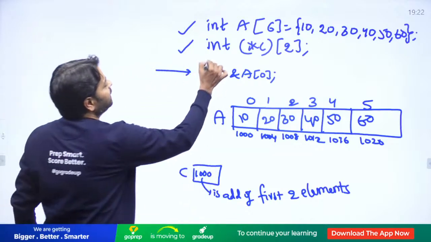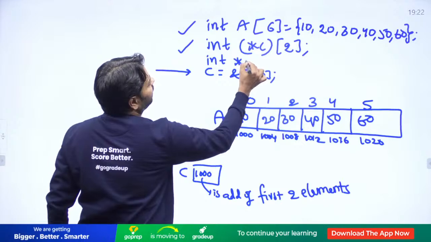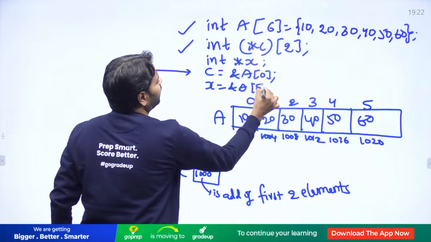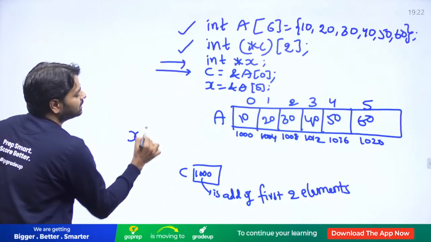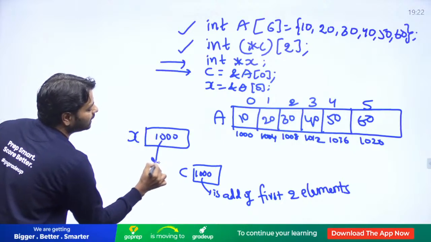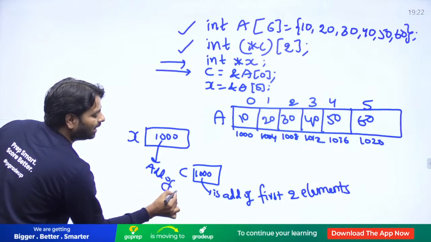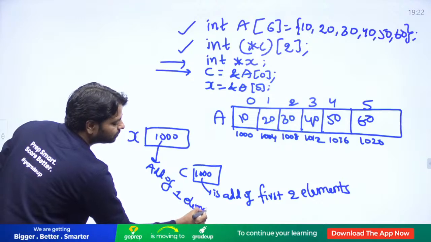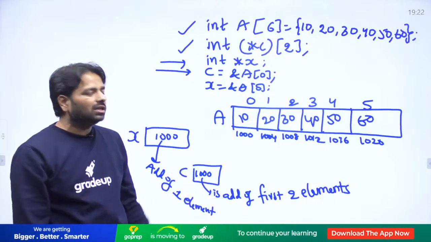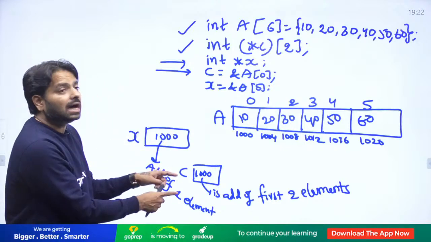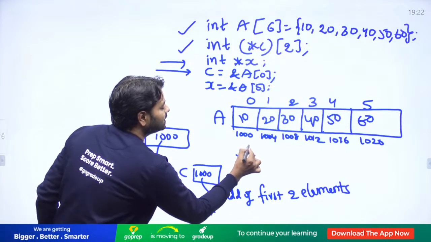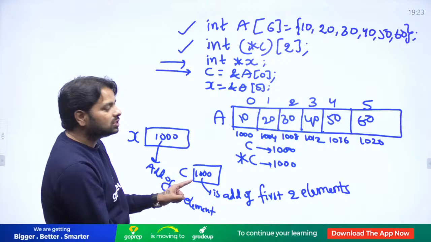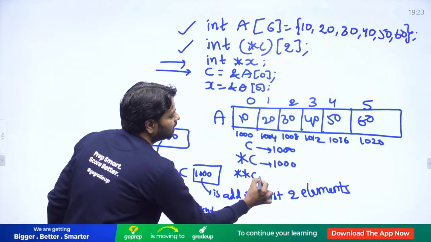To understand this, let me take one more. Int star x, and x also I will assign the same. Now this time x is also having 1000, but this 1000 is the address of int, address of an integer, address of one element. And if you ask star 1000, you don't get a 10. But if you ask this star C, C and star C both give you 1000 only. If you want to access the 10 using star C, you need to have 2 stars. Then you will get a 10.